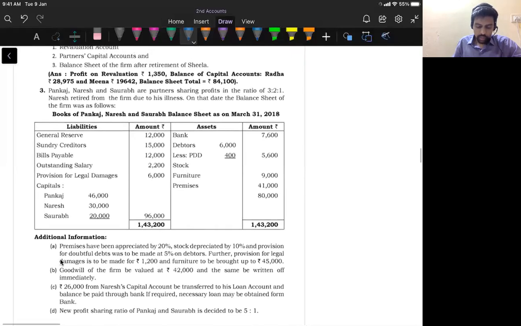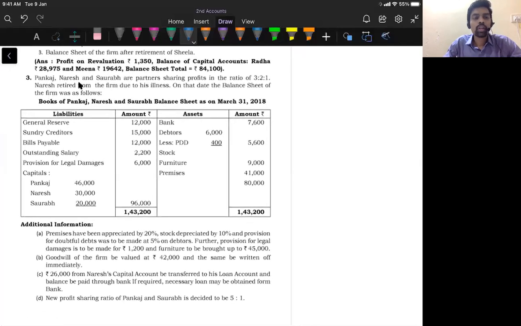Then see question number 3. Pankaj, Naresh, and then Saurabh are partners sharing profits and losses in the ratio of 3 is to 2 is to 1. And Naresh retired from the business due to his illness. It's okay. So Naresh is taking retirement. Naresh's share is 2 by 6. Now read adjustment number 2.